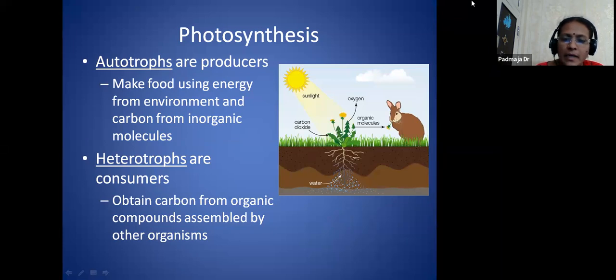They take the inorganic substances and prepare their own food materials. Here we are seeing the diagram, the plant and the rabbit. These plants are preparing their own food materials without disturbing nature. It is taking the sunlight, the carbon dioxide, the nutrients and water, and the oxygen that is released from human beings or animals. Without disturbing, it is preparing the food materials, and at the same time it is giving food to the other